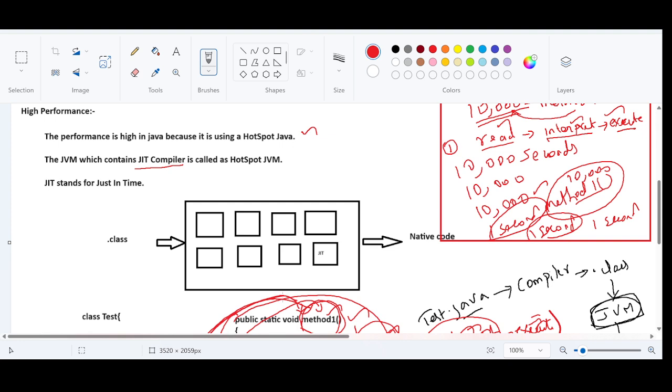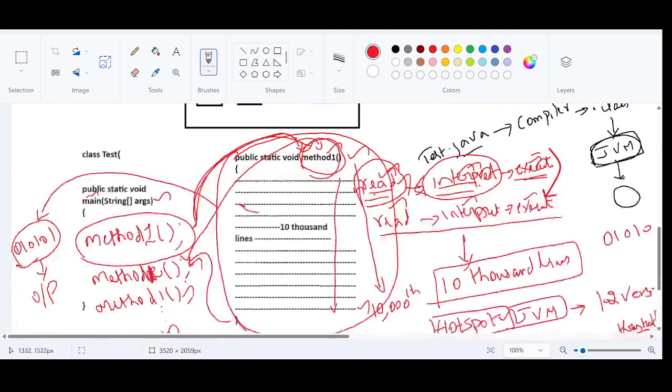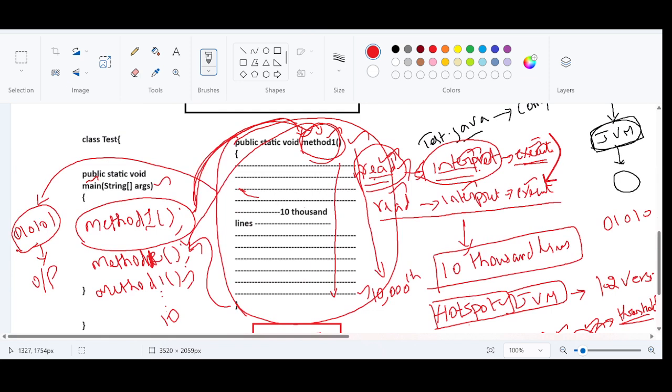The JVM which contains the JIT compiler is called the HotSpot JVM. JIT stands for just in time. JIT is a part of the JVM, one of the components in the JVM. The purpose of the JIT compiler is to count a particular method's executions, and if a particular method is getting executed repeatedly, the JIT compiler will come into the picture and start counting, like 1, 2, 3, 4.